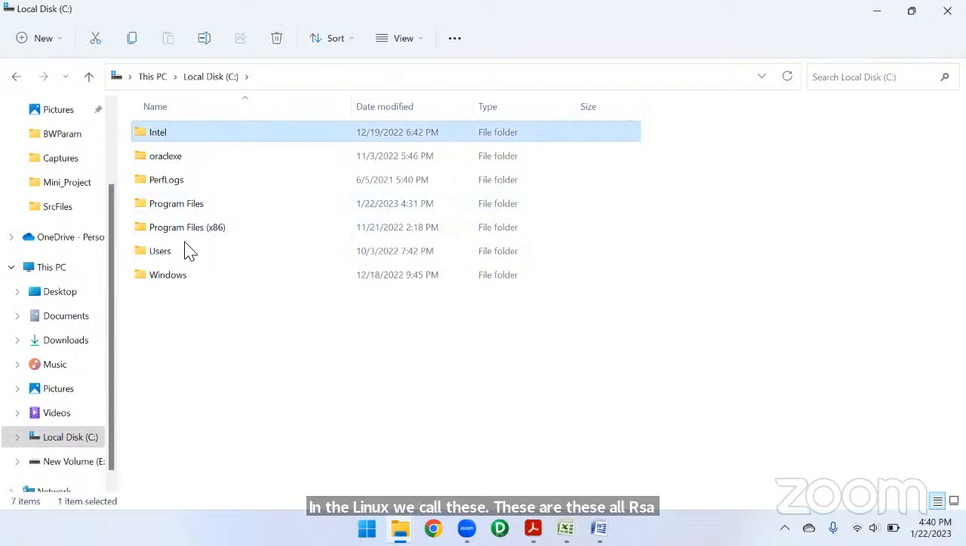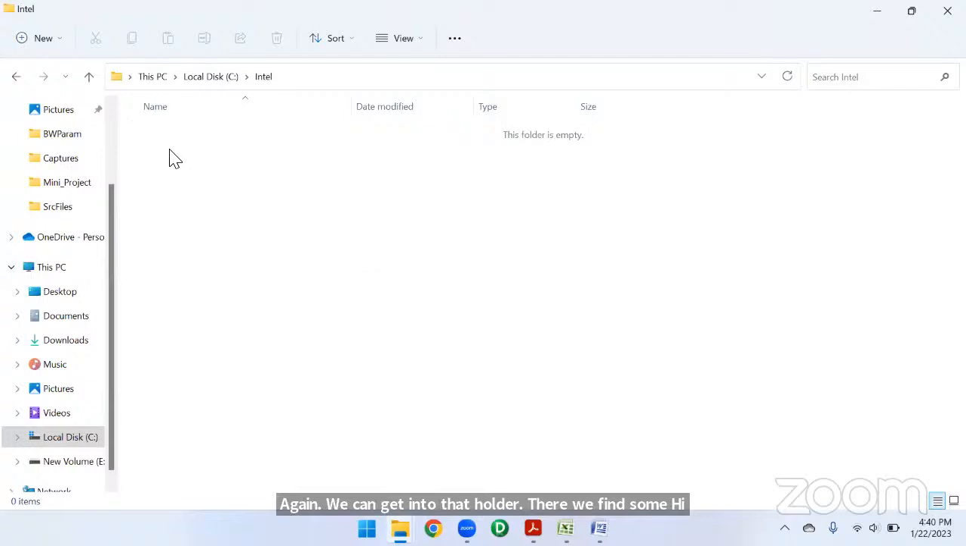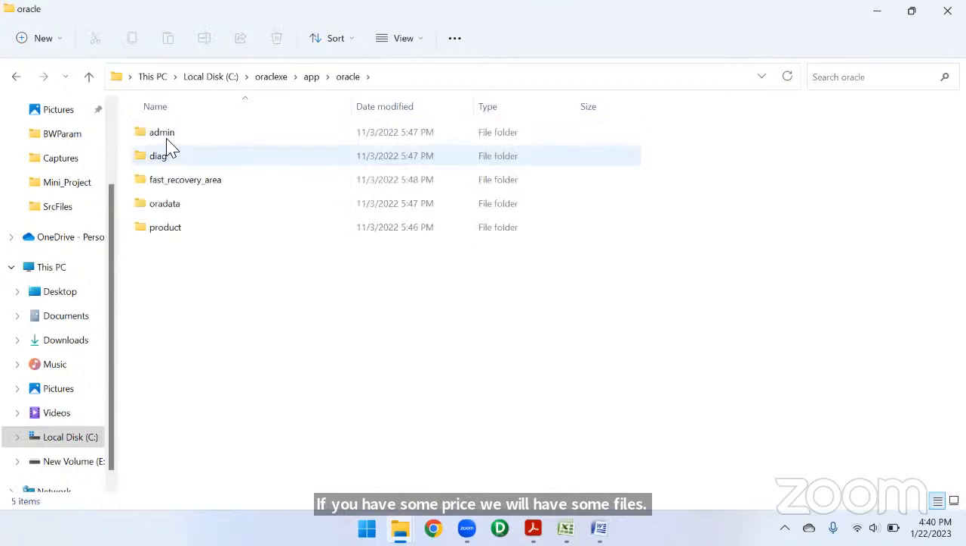Whereas in Windows, we call these all folders, right? Again, we can get into that folder, and if we have some files, we will find them there. See, these all are folders, built in. And again, if we have any files here, it will show you the files. So all are folders only here.